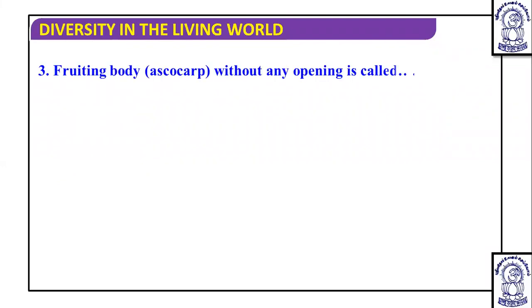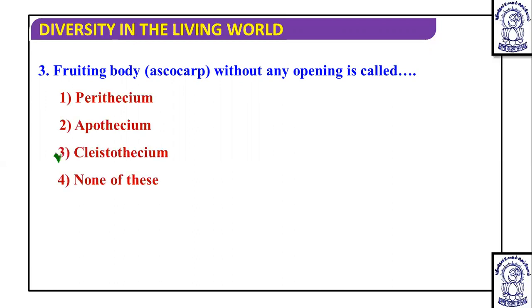Fruiting body ascocarp without any opening is called. Yes, without any opening means it should be closed. And for closed, the term that is used is Cleistothecium. So the answer is Cleistothecium, and this type of fruiting body or ascocarp is found in Penicillium. Which one? Penicillium.